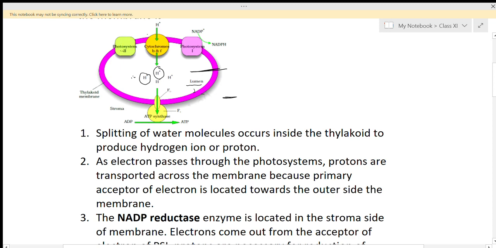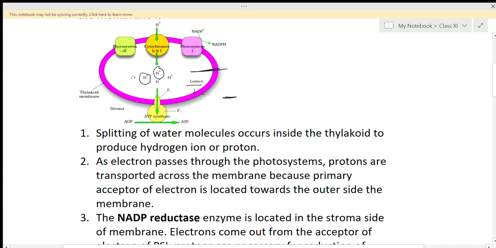This is the cytochrome, which accepts the electrons. These electrons are then transferred to photosystem 1, where NADP plus is changed into NADPH.